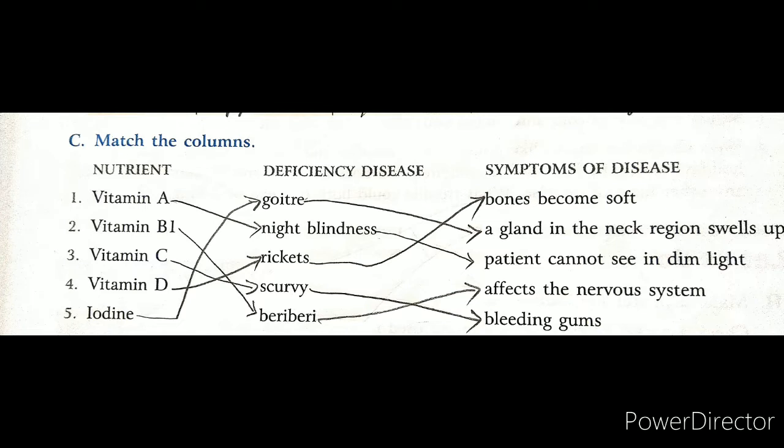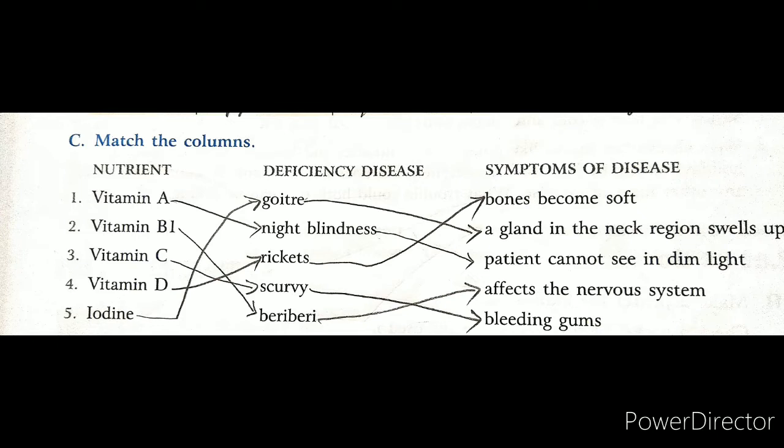Next we have vitamin B1. A lack of vitamin B1 causes beriberi and it affects the nervous system of the person. And vitamin C causes scurvy and the symptom is bleeding gums. Vitamin D causes rickets, and in this disease the bones of the person become soft and even the person is not able to stand on straight legs, right? The fifth one we have is iodine, and lack of iodine causes goiter, and in this disease a gland in the neck region swells up, right?